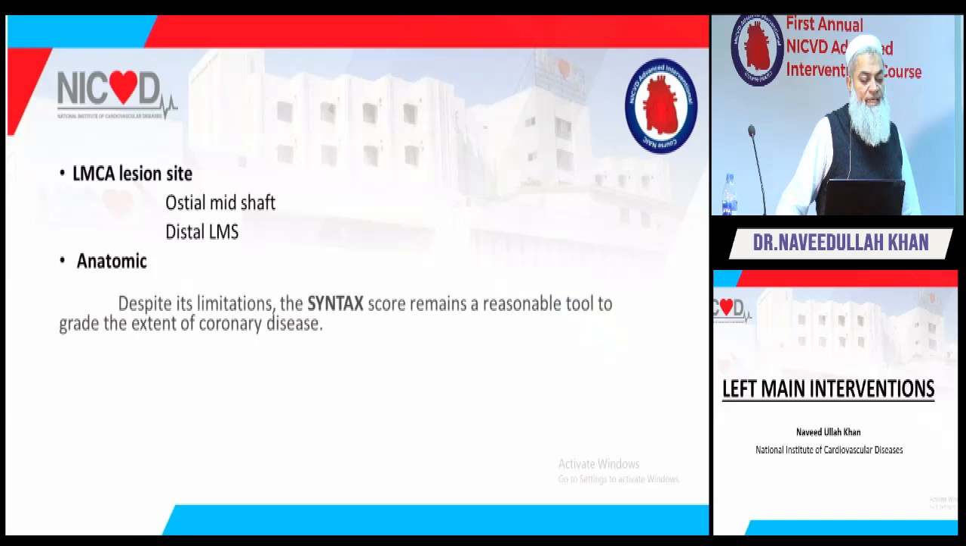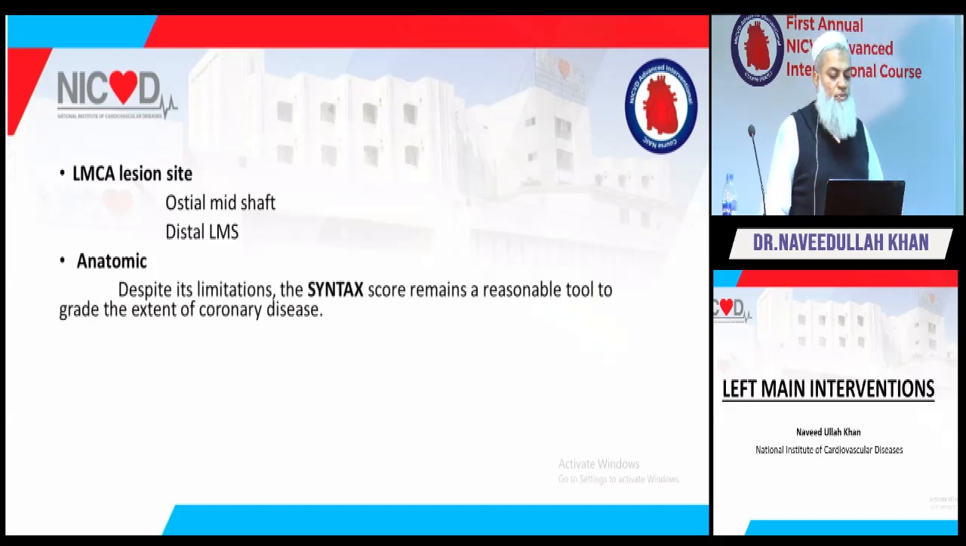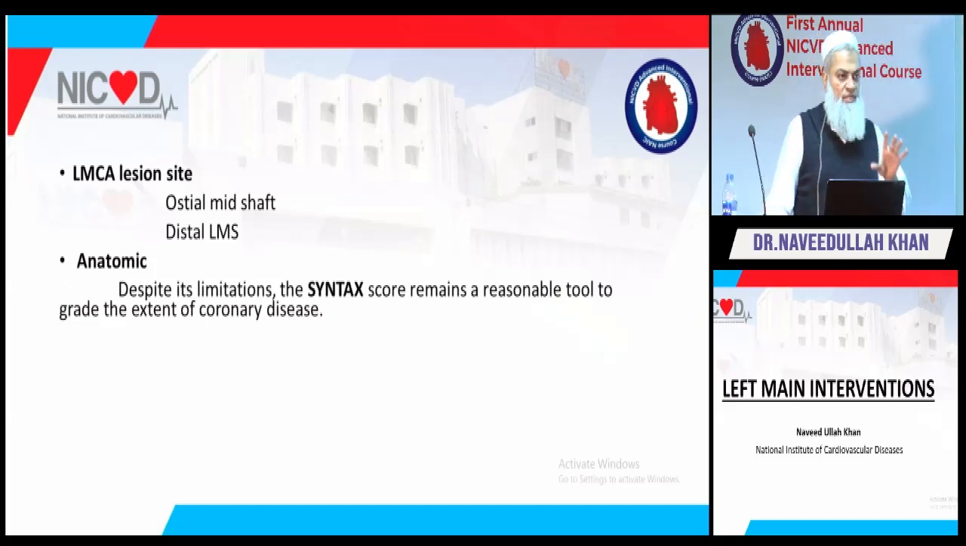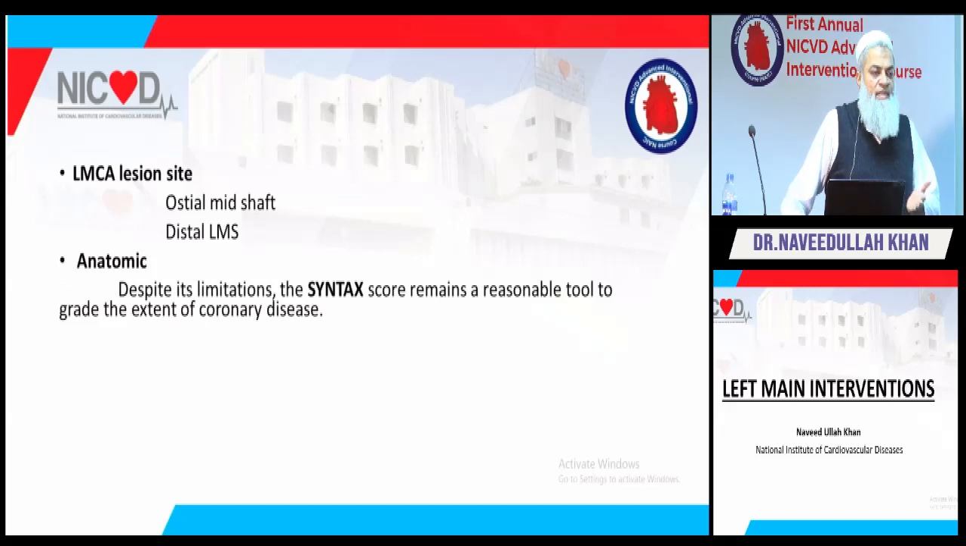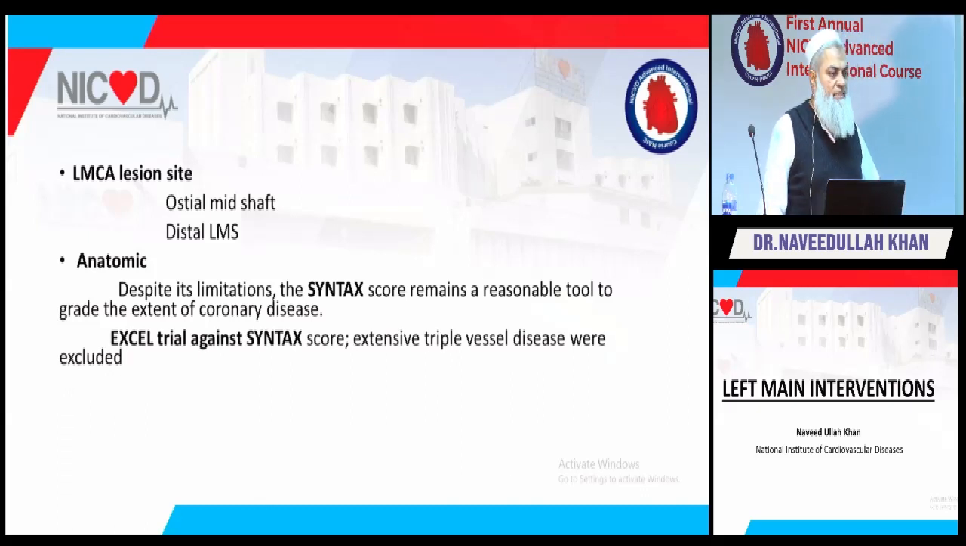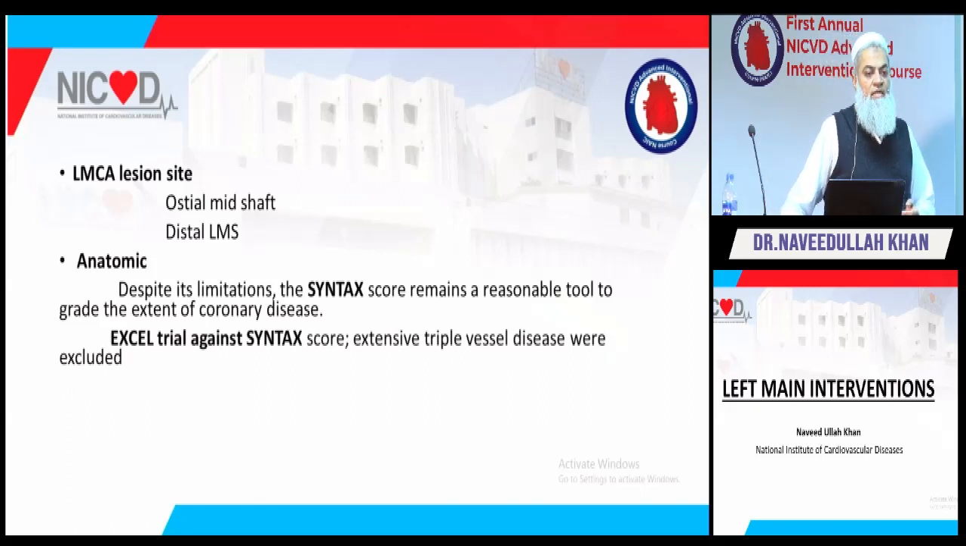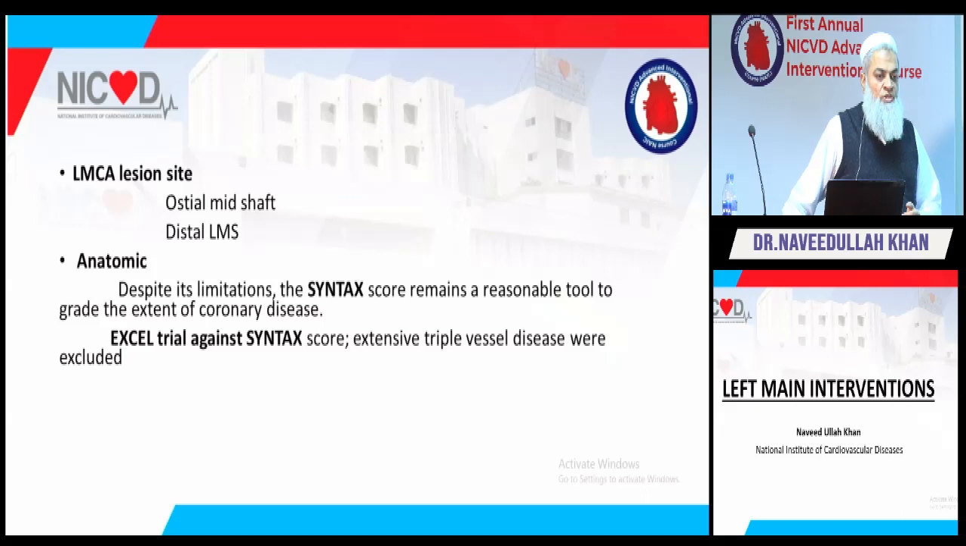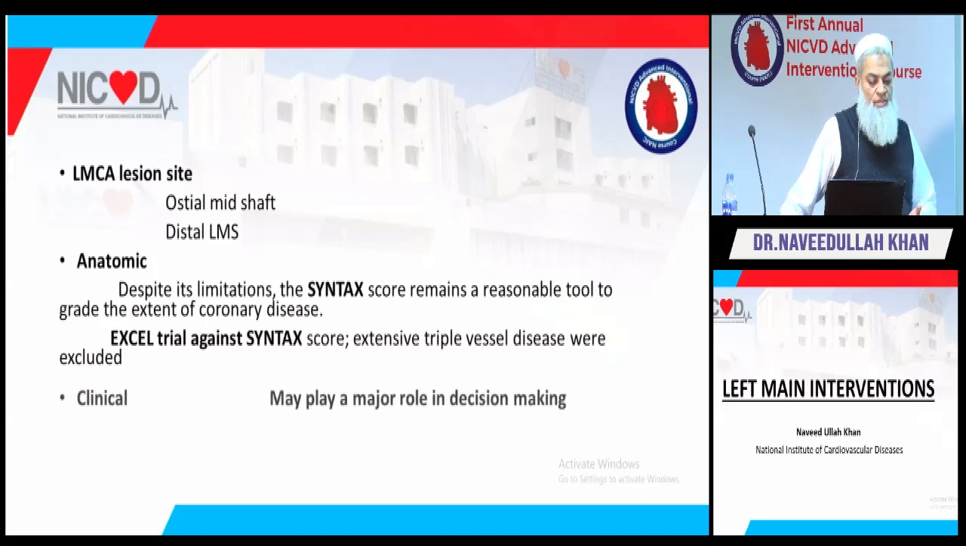Similarly, anatomy. Despite all limitations, the SYNTAX score remains a reasonable tool to grade the extent of coronary artery disease. Whatever the data is, the final conclusion is what matters, so I'll be discussing most of the conclusions and will not be going into a specific trial. If you go for the EXCEL trial, they were basically against SYNTAX and said that the SYNTAX score is not a reliable tool to assess. But in the EXCEL trial, those extensive triple vessel disease patients were excluded. So that's why the SYNTAX score is still a good tool.